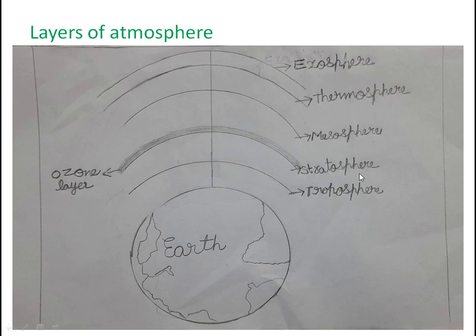Next, stratosphere. This is the second layer of the atmosphere. It extends from 20 kilometers to 50 kilometers above the Earth's surface. The air in this layer is less dense than that in the troposphere.